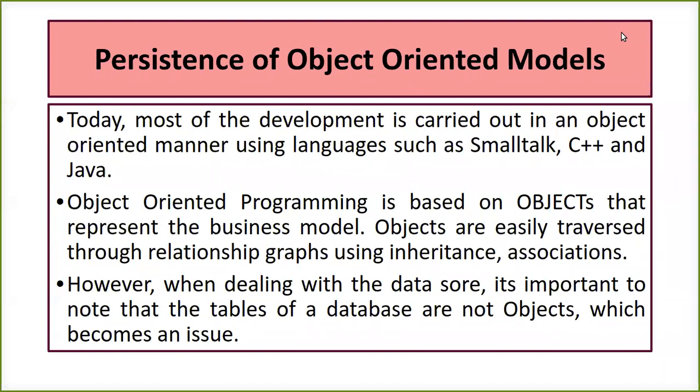So we can have the use of the inheritance. We all know what inheritance is. So basically the objects are also going to easily traverse to those classes from where I am inheriting the things. Fine. However, when dealing with the data store, it's very important to note that the tables of the database are not objects. So whatever tables we are going to create in our databases, they are not representing any form of objects. They are simply tables which are there in the database.